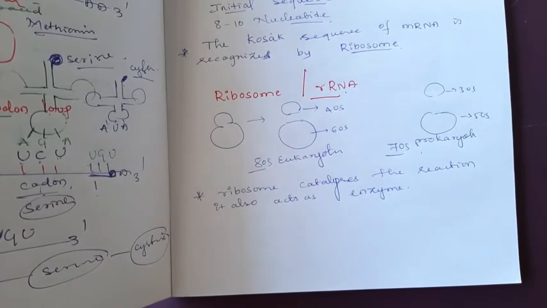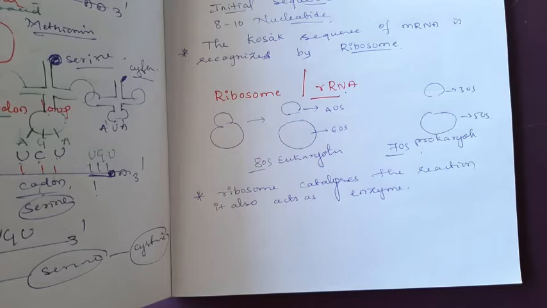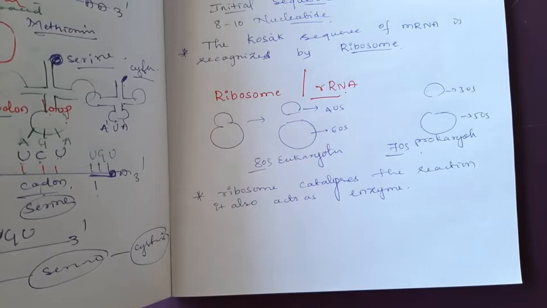Eukaryotic ribosomes are an aggregation of rRNA plus many types of proteins. In the last class, while discussing rRNA, I mentioned all the types of subunits with their proteins. Protein biosynthesis occurs in the cytoplasm.